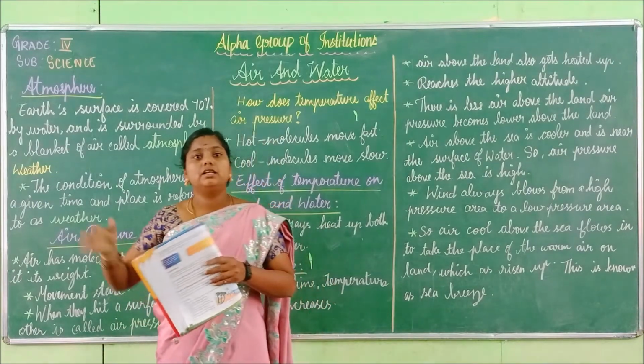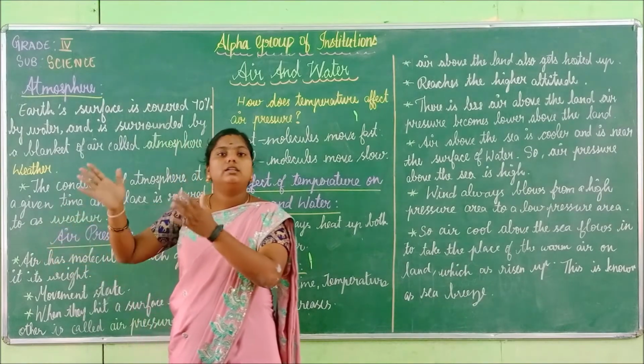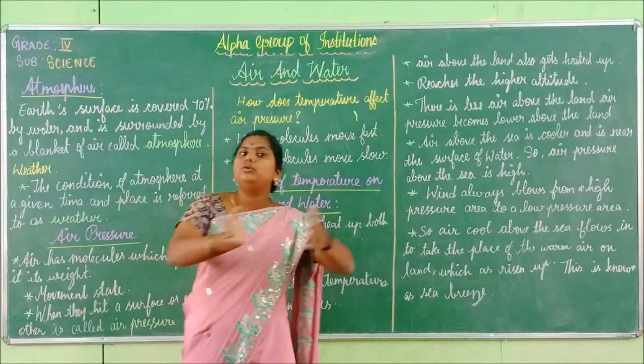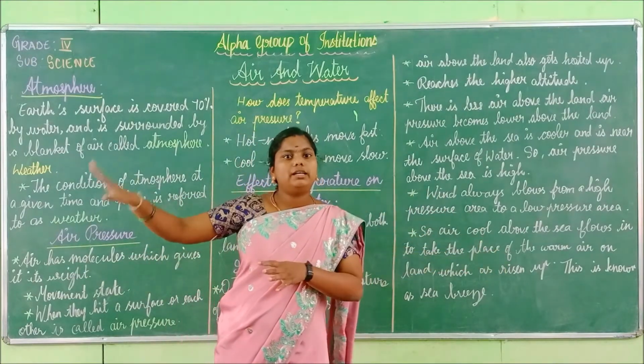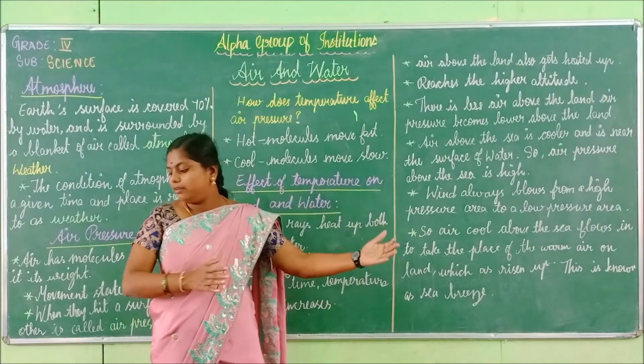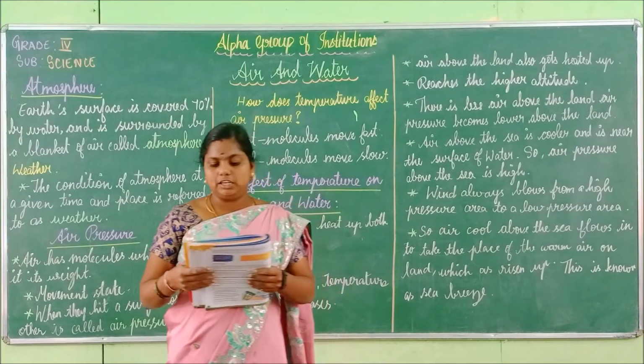So what happens when the air is being rotated in the sea? The cool air there is water, so the air will be cool. So the cool air will move into the land and the hot air will move to the water. Like this, the cool air will move to the ground and it makes the land cool faster.